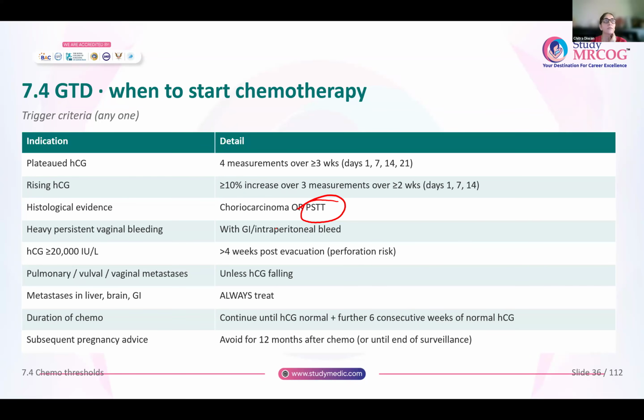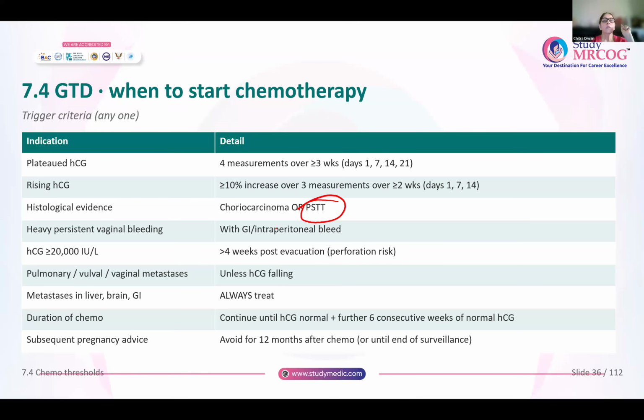All these are again indicators to give chemotherapy. If the woman post-evacuation of the molar pregnancy has heavy persistent vaginal bleeding, or gastrointestinal bleeding or an intraperitoneal bleeding, all these are again indications to start chemotherapy for her.